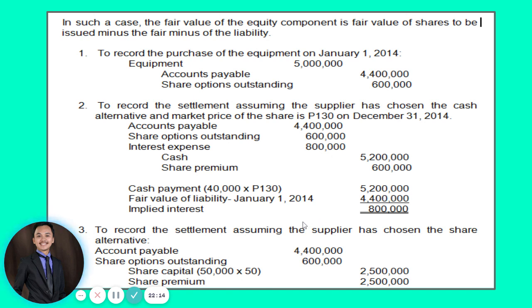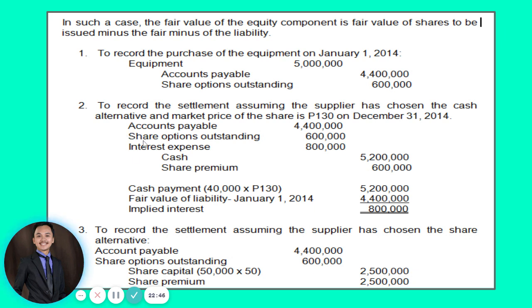Pero take note, the fair value of our liability lang when we recorded it on January 1, 2014 was just 4.4. Okay? 4.4 pero we settled it for 5.2. So that means the difference of 800,000 guys will be recorded as interest expense. Okay? It will be recorded as interest expense. So, ang journal entry na to will be debit to accounts payable for 4.4 million, credit to share options outstanding for 600, and then credit to share premium, no?